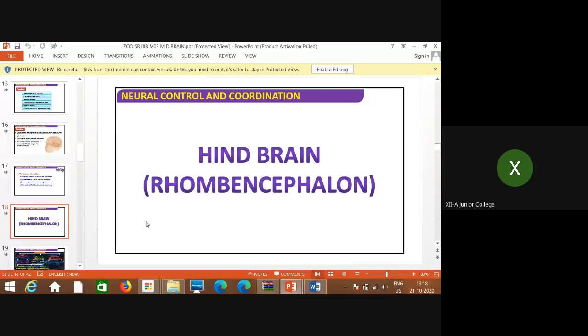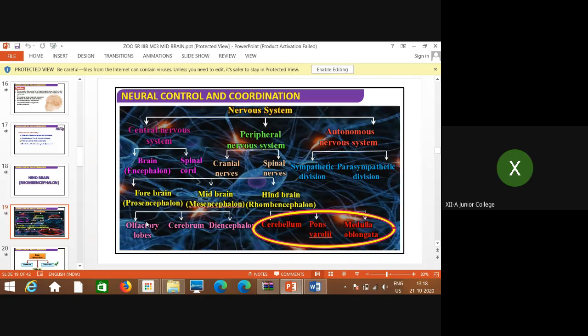So the hindbrain is also called the rhombencephalon. This is again the revision of this chart, where we have finished the forebrain, prosencephalon. Just now we discussed the midbrain, mesencephalon. Now we have come to the next part, the hindbrain. The hindbrain contains the cerebellum, pons varoli, and medulla oblongata. Now, what are these? We will discuss now.